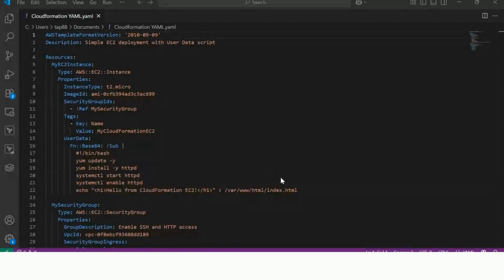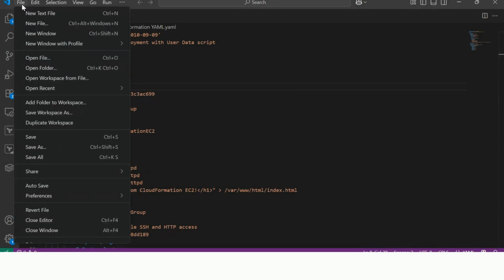I was going to end the video there, but thought it may be useful in the final section just to show you how to actually make some changes, because we'd mentioned in the start it's quite easy. So here I am in Visual Studio Code where I've got my YAML script. And what we'll do is we'll just change the instance type. That's going to be the easiest thing, I think. So we'll just change it from T2 Micro to T2 Nano.